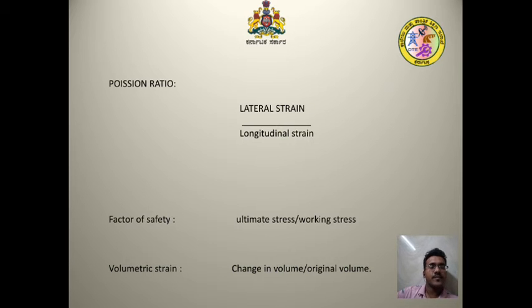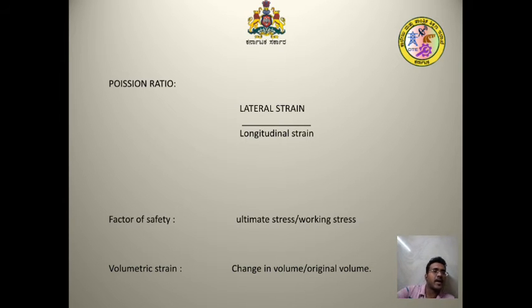Okay, next we go for the topic Poisson's ratio. What is Poisson's ratio? When a body is stressed within the elastic limit, the ratio of the lateral strain to the linear strain or longitudinal strain is called the Poisson's ratio.